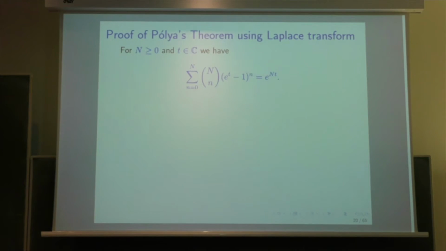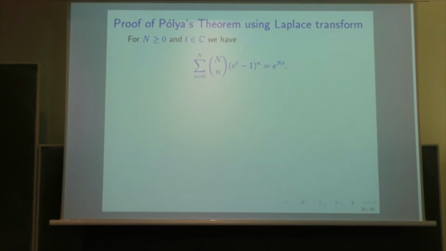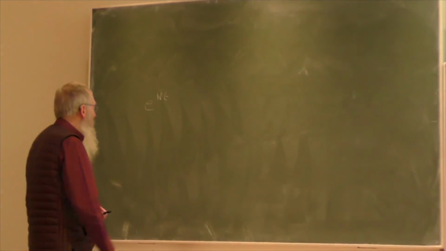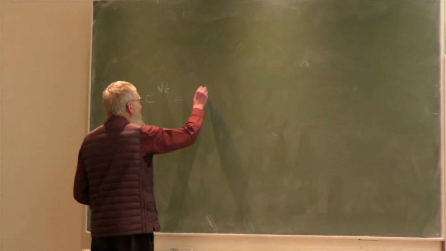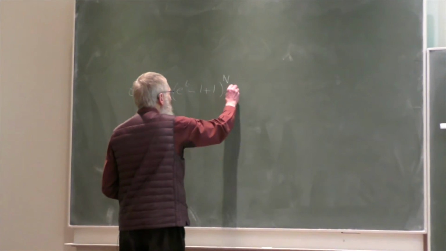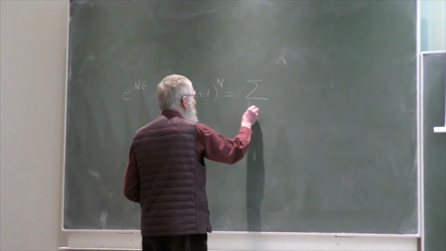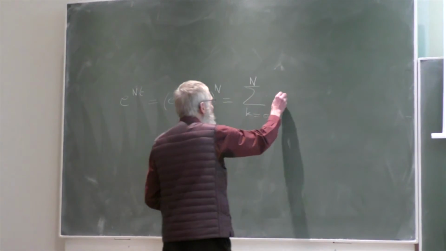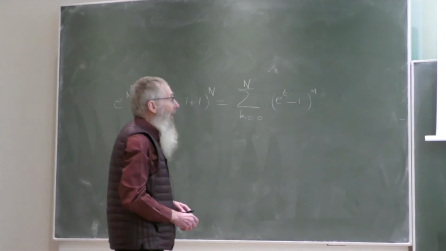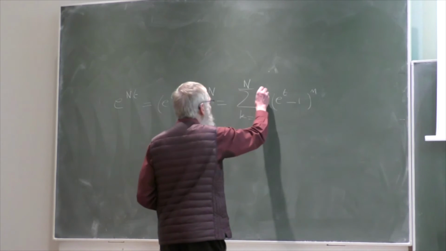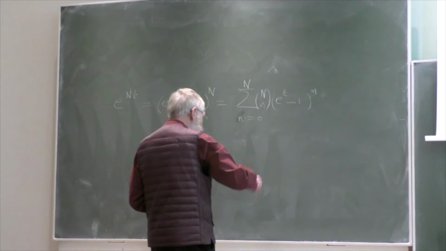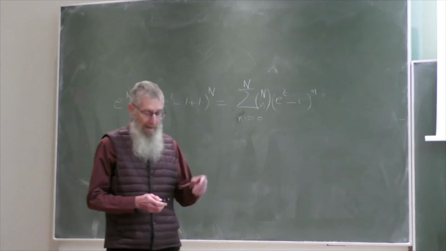and for that we start by the following remark. If we have an integer capital N, we can write exponential of Nt as (exponential of t minus 1, plus 1) with the exponent N. And therefore, this is the sum for k equals 0 up to N of (exponential of t minus 1) with the exponent k, and then we have the binomial coefficient, which is N choose k. So this is just the binomial coefficient, which gives this expansion here.